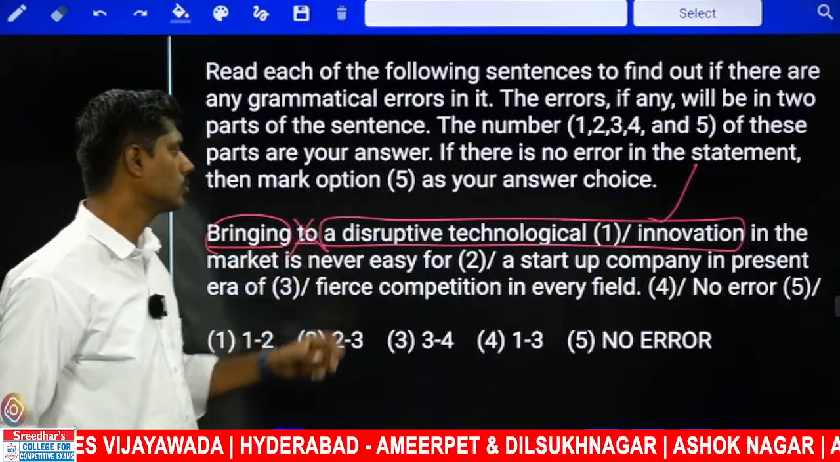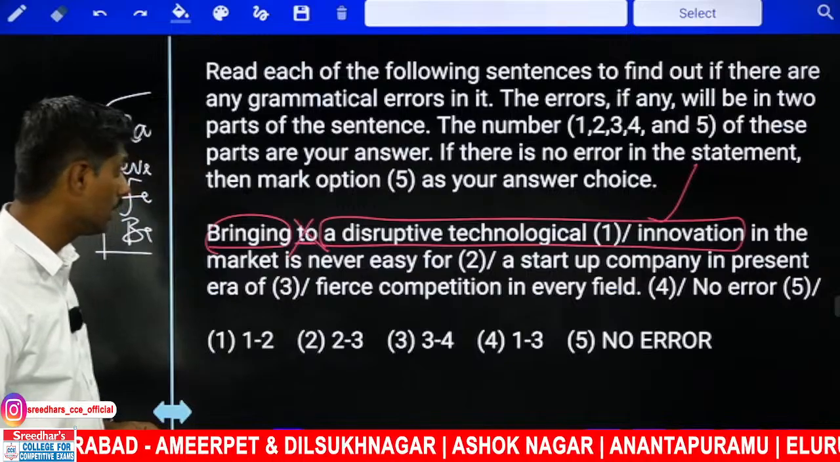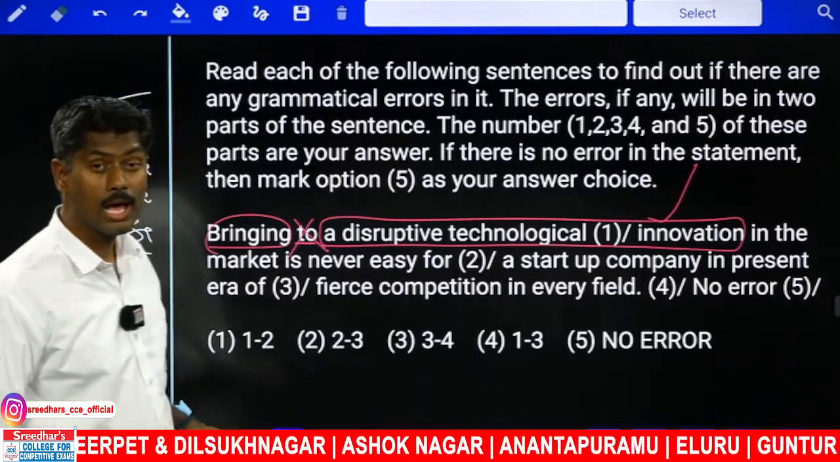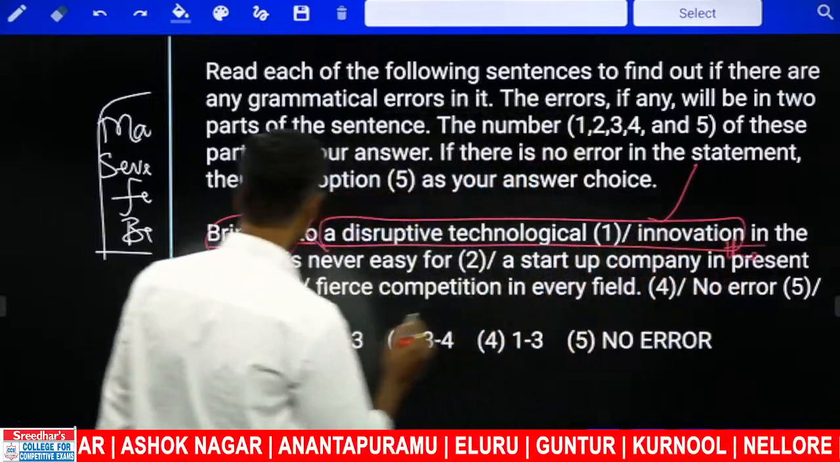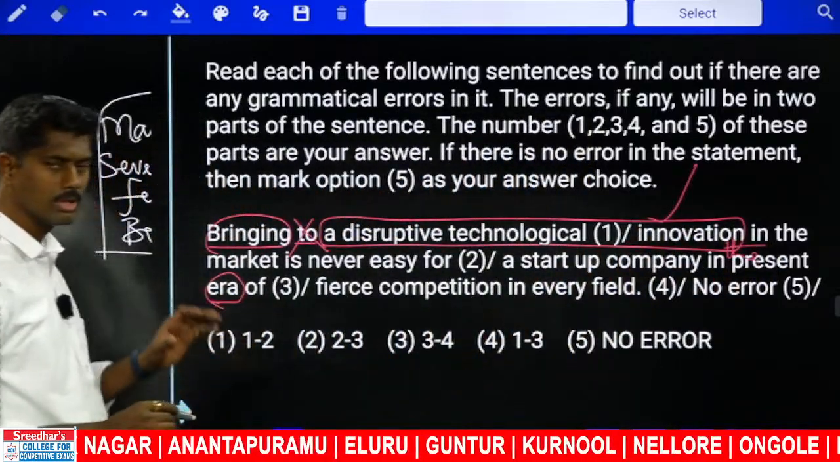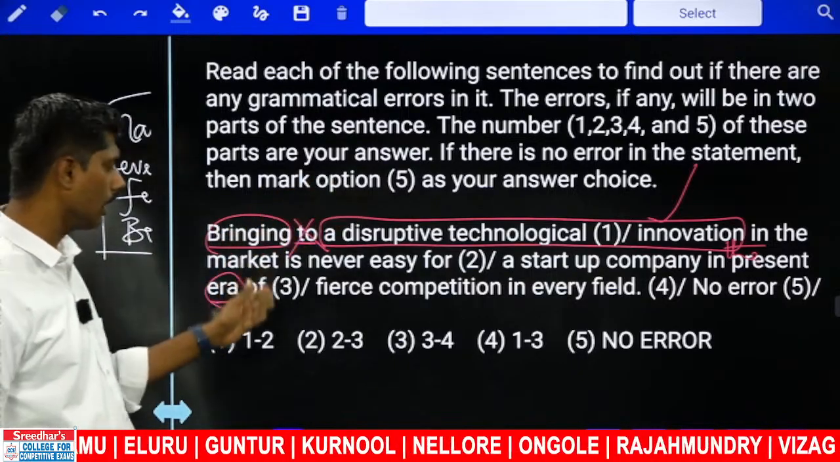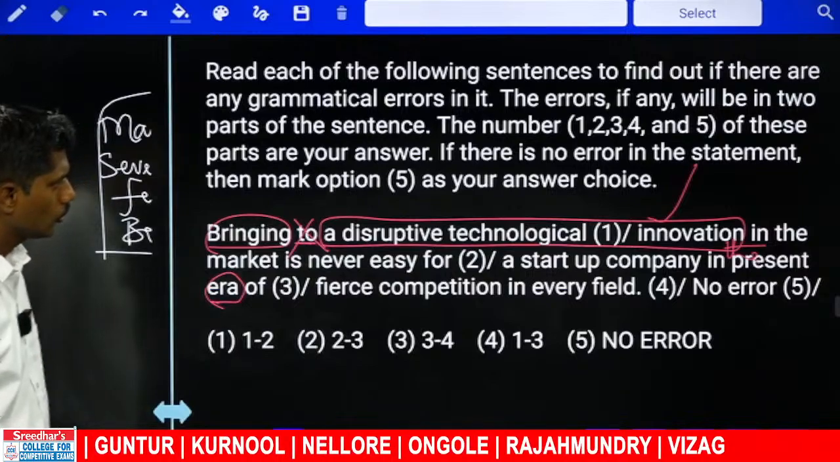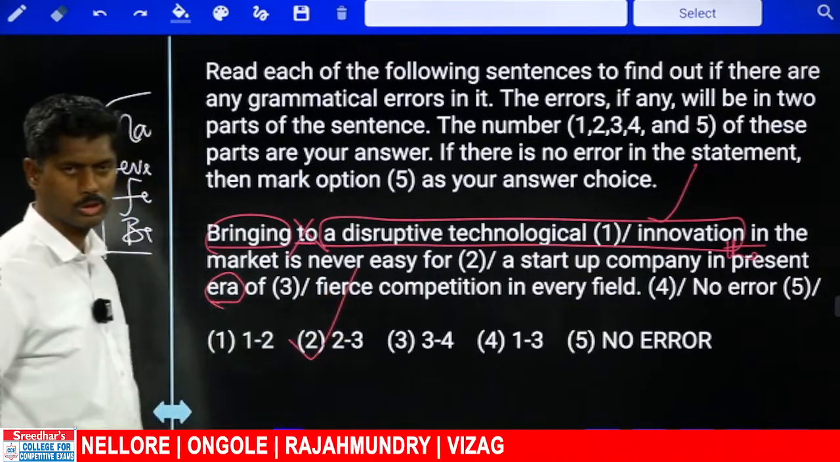So bringing a disruptive technological innovation in the market is never easy for a startup company in the present era. Era means time. The time is also considered an era. So "in the present era", not "in present era". So we can take 2 and 3. Again, the second option is the right answer, 2 and 3.